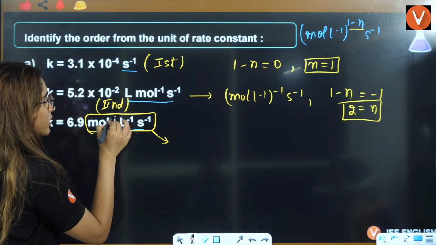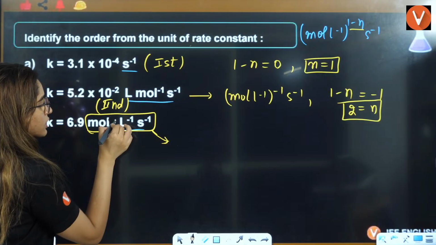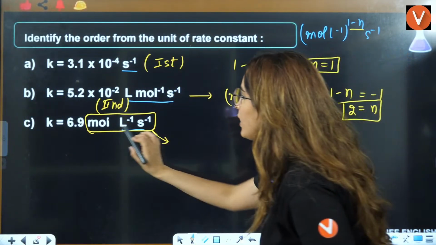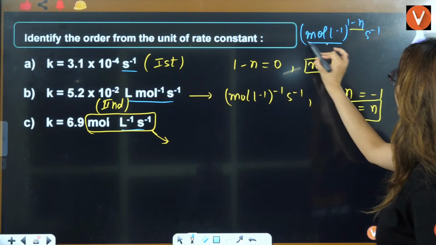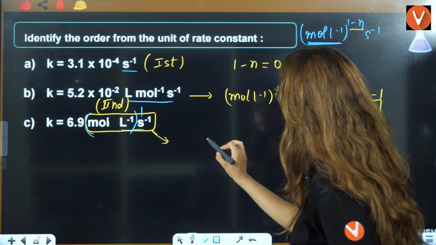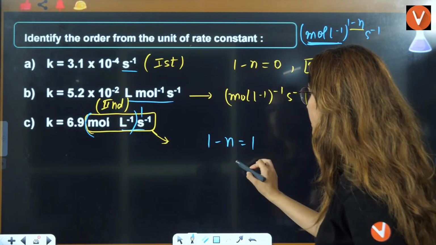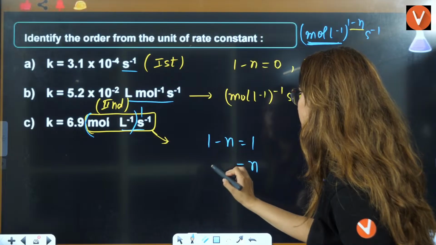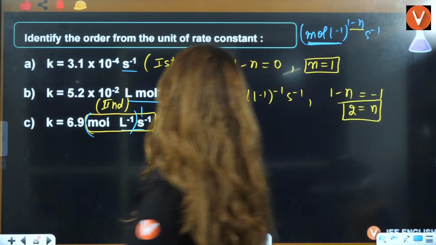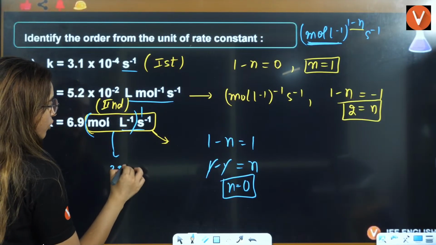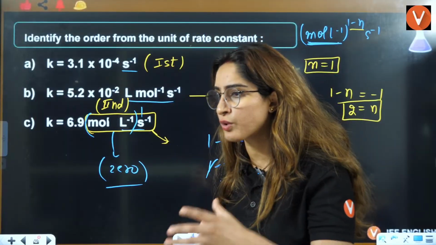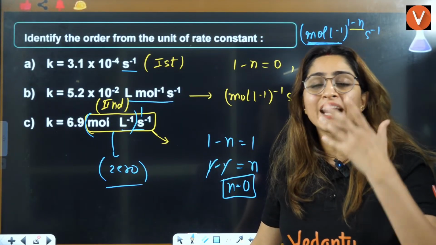Now you tell me what is the answer for this one. It is mole per liter per second. Mole per liter is this. So mole per liter to the power 1 minus n is mole per liter to the power 1. So it will be 1 minus n is equal to 1. So n has to be equal to 1 minus 1, that is n is equal to 0. So this will become a zero order reaction. And that's how from the units you can predict which kind of reaction this is.